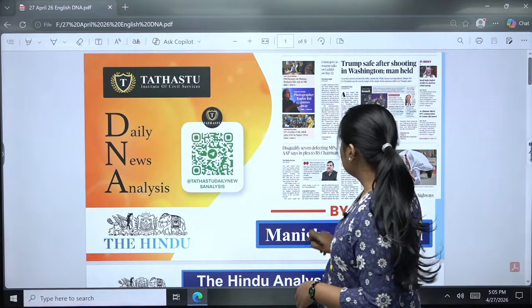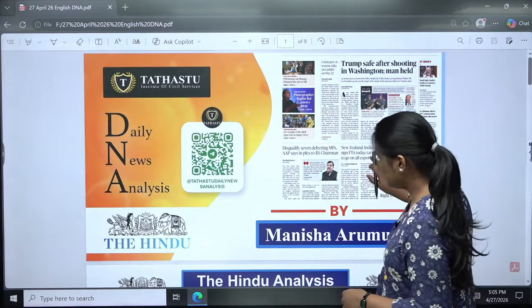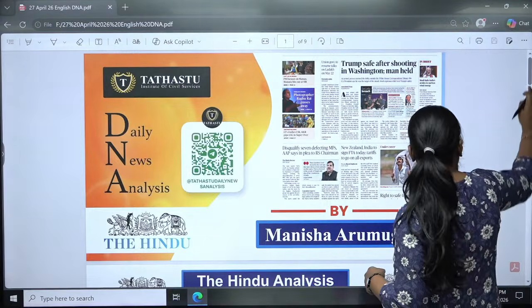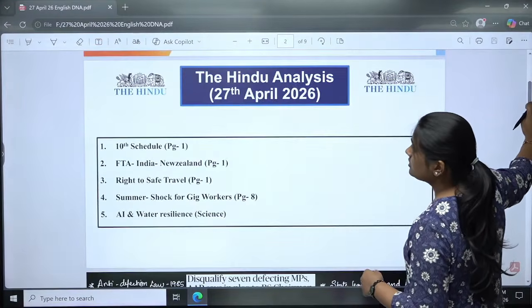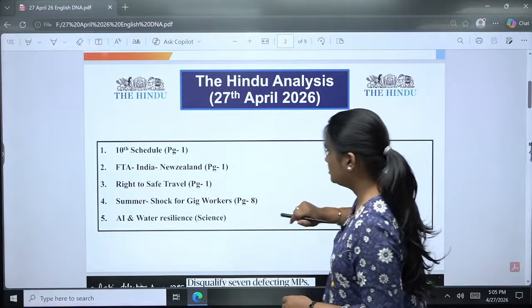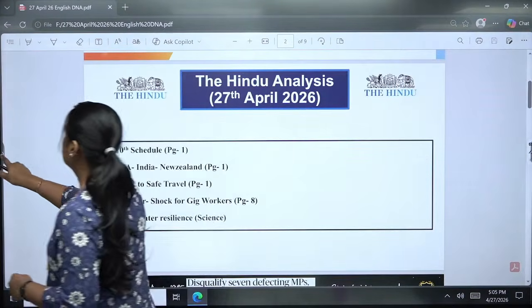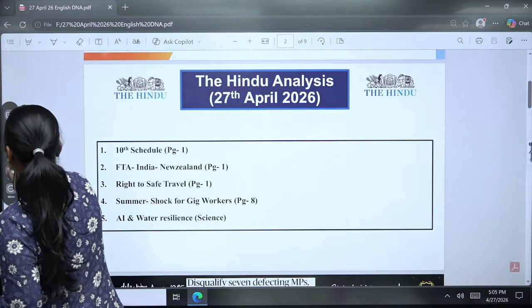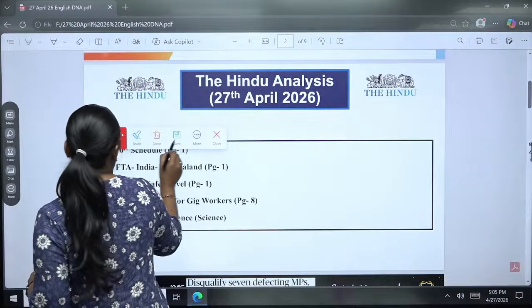ठीक है? चलिए, अभी सबका preparation तो अच्छा होंगे ना? Like everybody's preparation is going good, right? ठीक है. चलो, let's start. Do we have the pen? Okay.